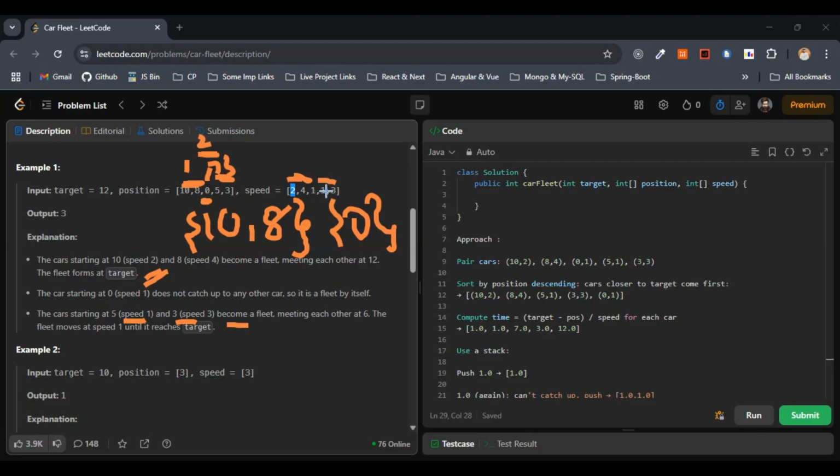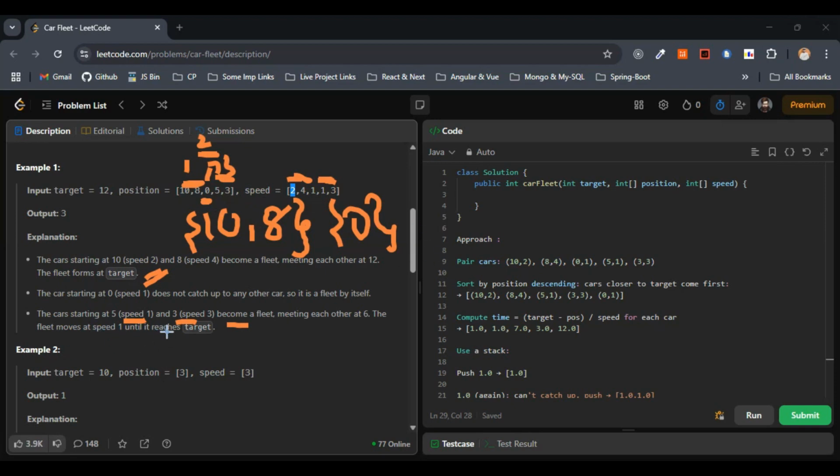So 5 and 3, when they form a fleet, move with the speed 1. 1 comma 3, they will move at the slower speed. This is the car positioned at 5, basically, right? So I hope this part is clear.